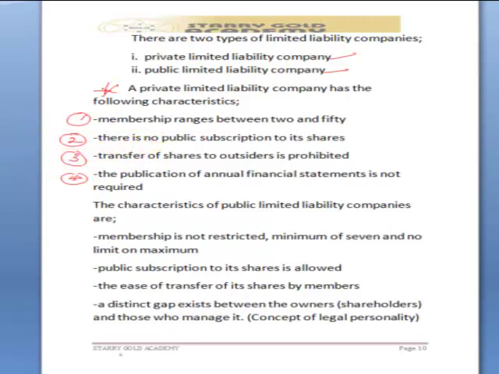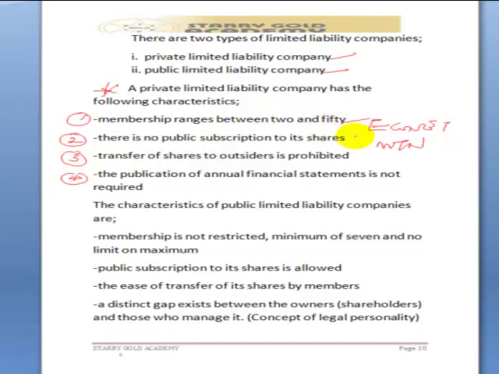An example of a private limited liability company is Econet Wireless Nigeria. Econet is an example of a private limited liability company. Likewise, MTN too. Even though they are big organizations, they are not public limited liability company. And this is because only 2 people is required to form the company, while the maximum number is 50.